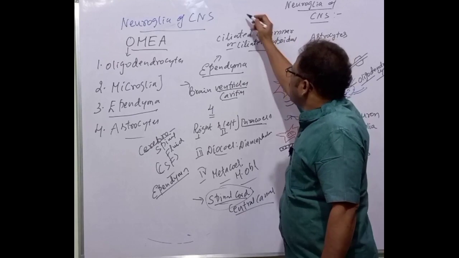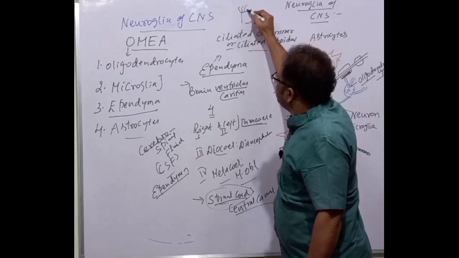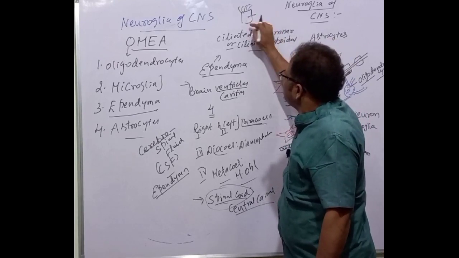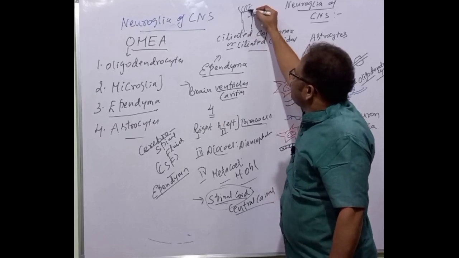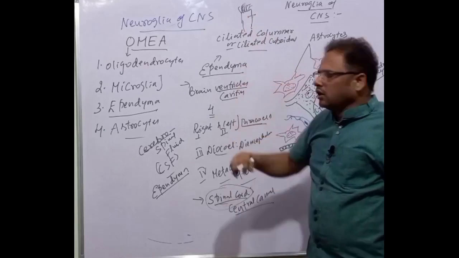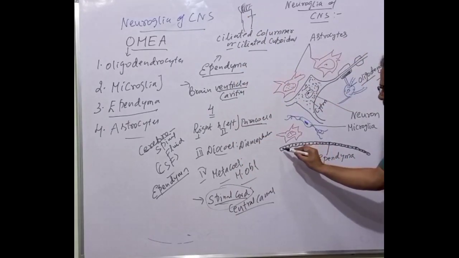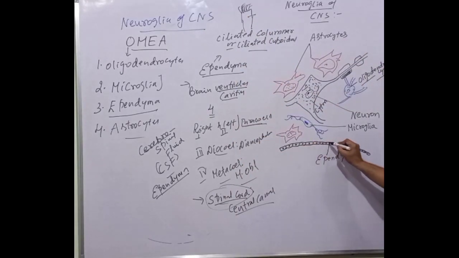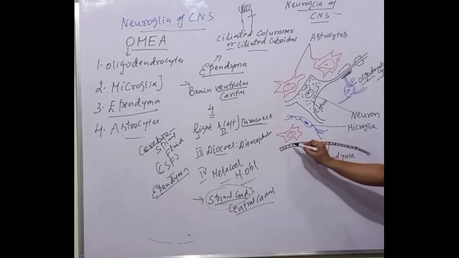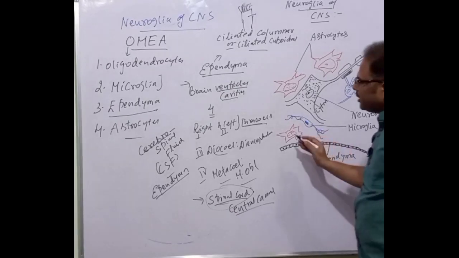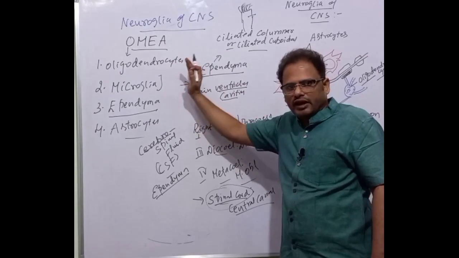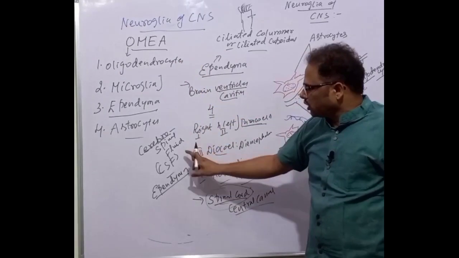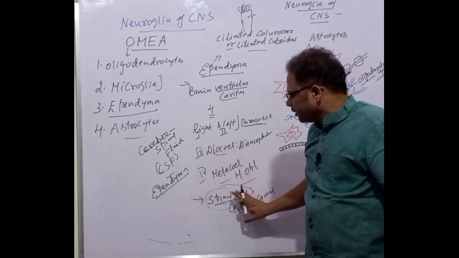Why ciliated? Because, as the name indicates, it contains cilia. This is a columnar epithelium or cuboidal epithelium, and it contains cilia on its free surface. These are called ependyma. Can you see, all of you? These are the ependymal epithelium, or ependymal cells, or ependyma. They are lining the 4 cavities of the brain, that is the brain ventricles, and also the cavity of the spinal cord called the spinal neurocoel or central canal.